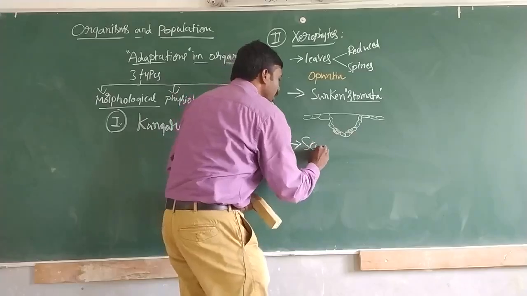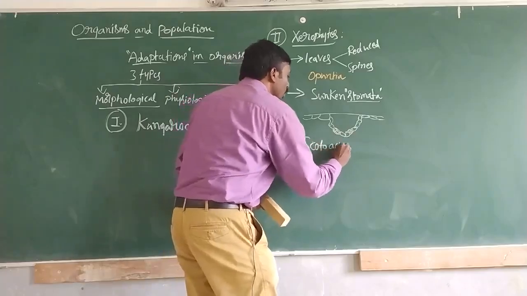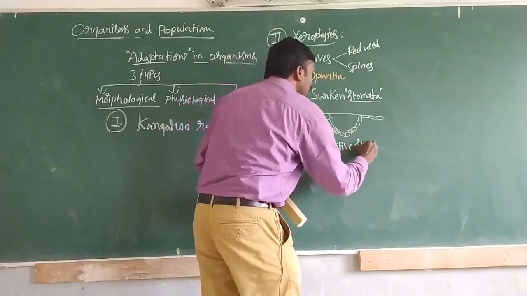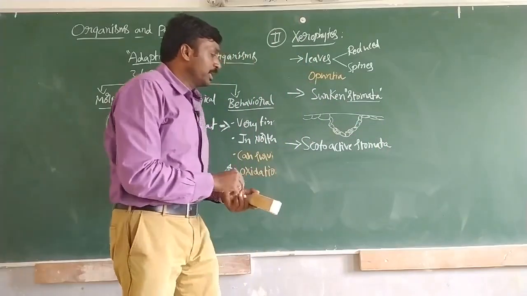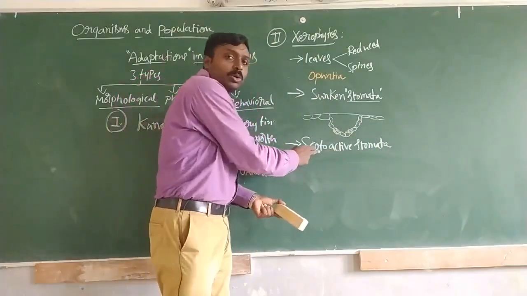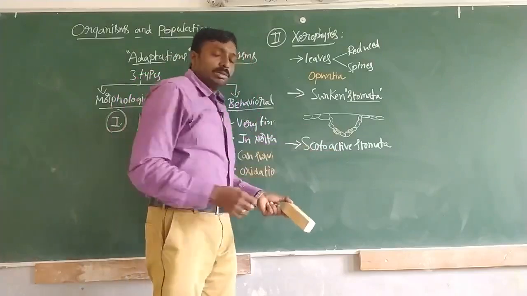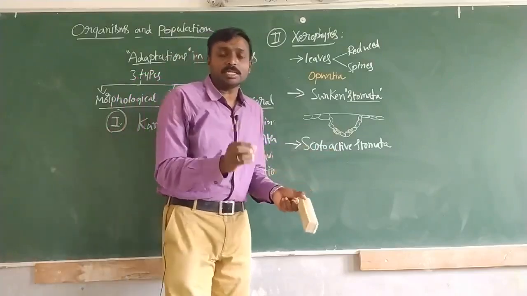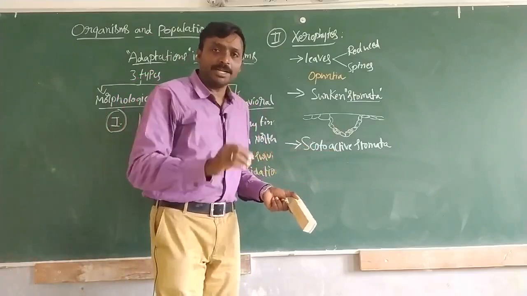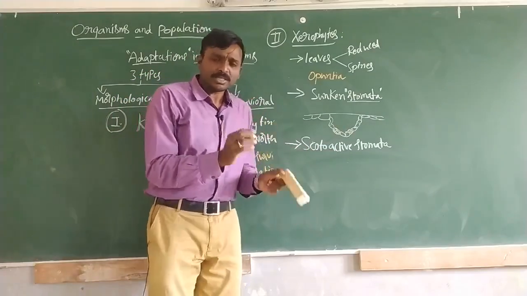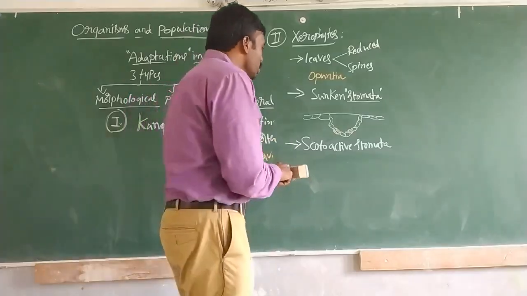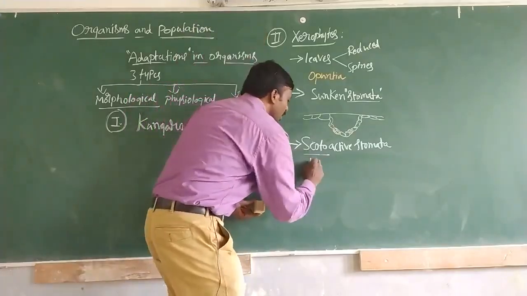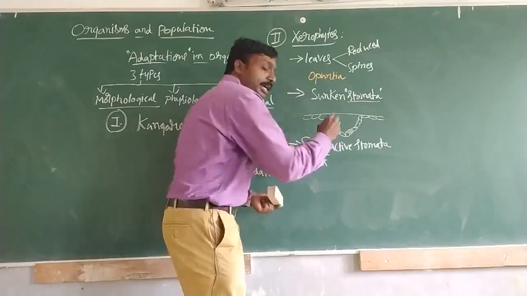This type of sunken stomata is also called by another name, scotoactive stomata. Scotoactive: scoto means dark. These stomata are generally active during night time and they remain closed during daytime. So remember, scoto means dark or night.